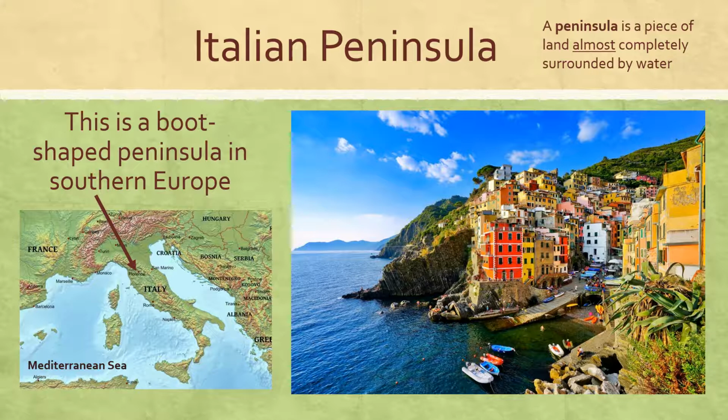A peninsula means that it is surrounded almost completely by water. It's a piece of land that's surrounded by water on three sides. If it was surrounded all the way around, it would be an island. But if you take a look at our map here, you can see that the country of Italy, which is a peninsula, is surrounded by water on 1, 2, 3 sides. And again, the thing to remember about the Italian Peninsula is that it's located, one, in the Mediterranean Sea, and two, it is shaped like a boot. Again, here's the toe, here's the heel, here's the boot part, and it is a peninsula, meaning it's surrounded by water on 3 sides.